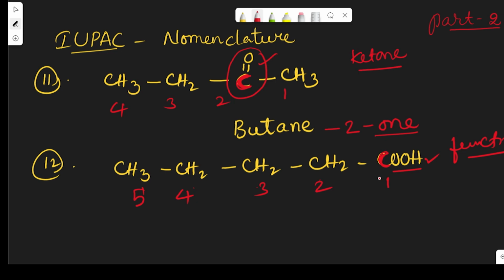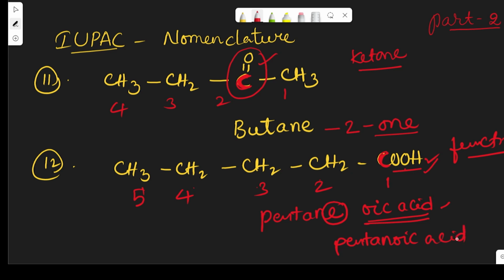So numbering should be given from right to left because it is a functional group and it is also counted as a carbon and it is given the priority. So that is why the numbering is given in this way. So 1, 2, 3, 4, 5. Obviously pent, ane, all are single bonds. Pentane plus COOH, carboxylic acid, it is a functional group. When carboxylic acid is there, we have to write it as oic acid. So because it is carboxylic acid, that is why it is oic acid. So here the E is removed. Obviously its name becomes pentanoic acid.